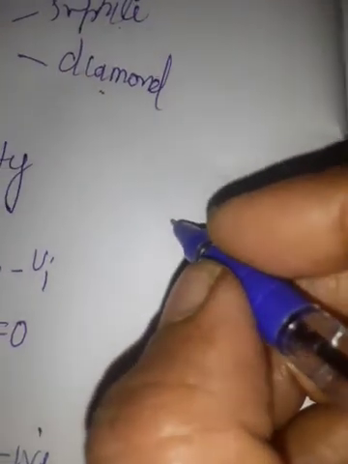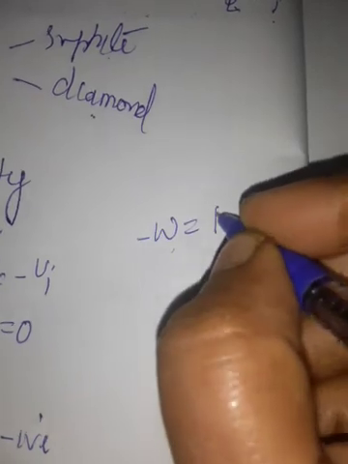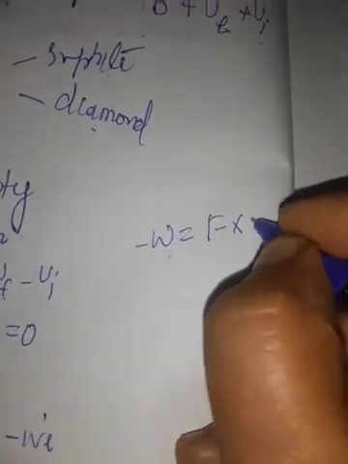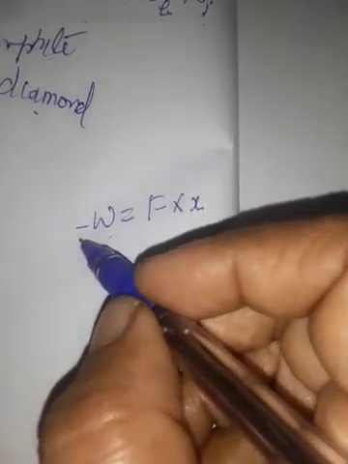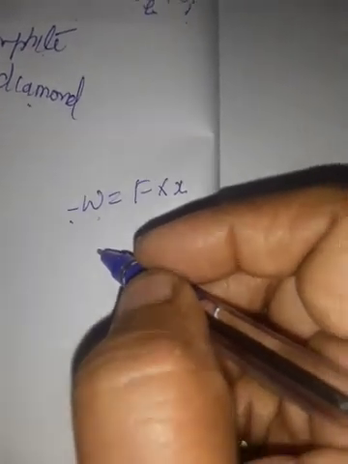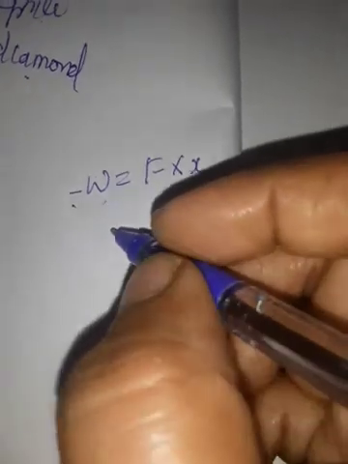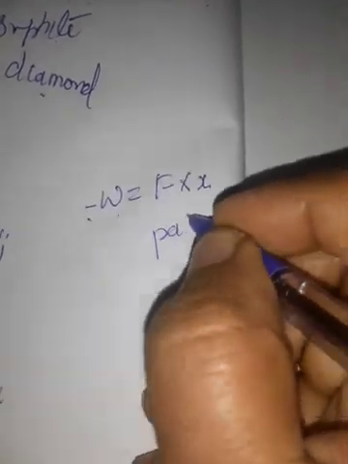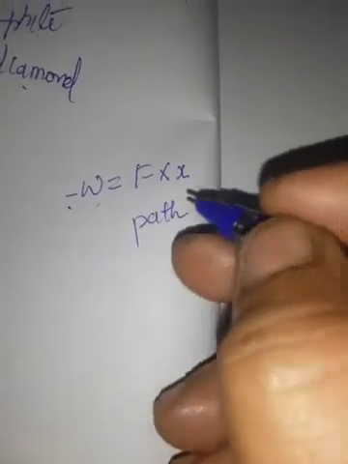Next, what is work done? Work is defined as force multiplied by the distance. The negative sign indicates work has been done by the system by spending a part of its internal energy. Work is also a path function. It appears only at the boundary of the system.